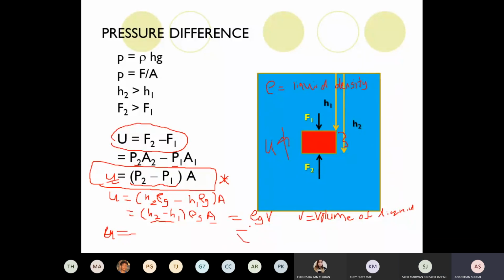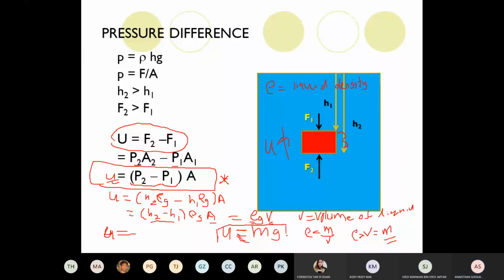Now, this density is the density of what? Density of the liquid or density of the object? Pressure is H rho g. The rho is rho of what? Rho of the liquid, not the object. So rho times V, what do you get? Density is mass over volume, right? So rho times volume is the mass of the liquid displaced. So you get mg. So now it is proven.